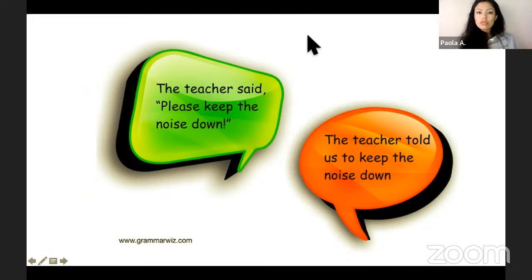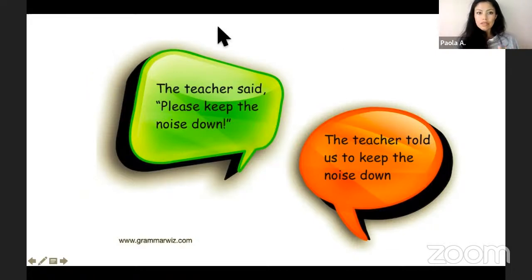When we have quotes, we are describing someone's exact words. Every time we use quotes, we are saying the exact same words that were said. This is a way to describe what someone said, using the word say or said, in past or present or continuous, whatever. And when we use told, we are describing the receiver who was told that. This might be confusing, but let's pay attention to some of the instructions.